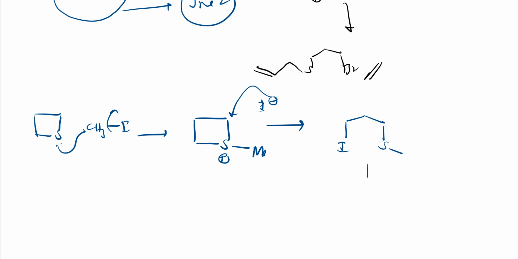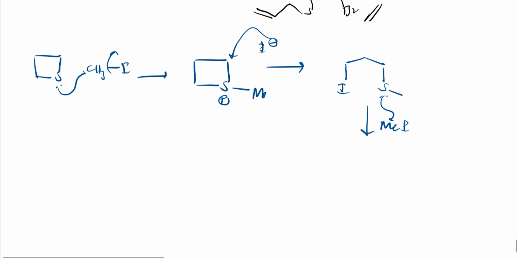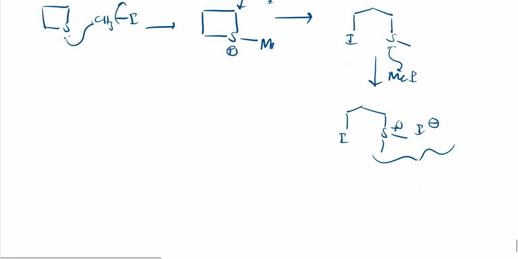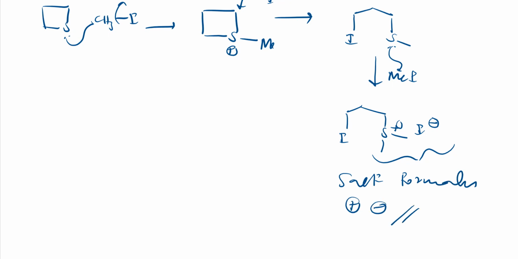If there is excess methyl iodide, then again SN2 reaction, I will get this product. Methyl, sulfur gets positive charge and iodine gets negative charge. Like an ionic pair, they remain, right? So this is the reaction. We can call it salt formation. This reaction is also called salt formation because the ionic pair, positive and negative charge, will remain in the mixture, right? So this is the reaction.